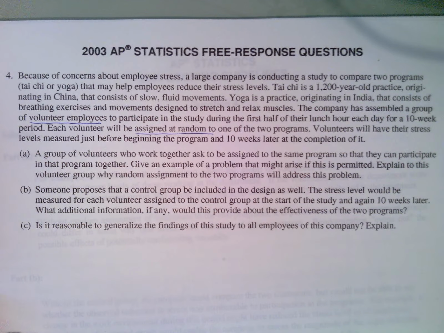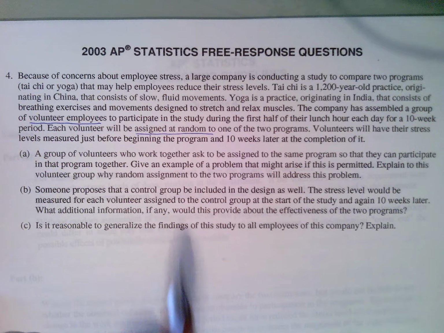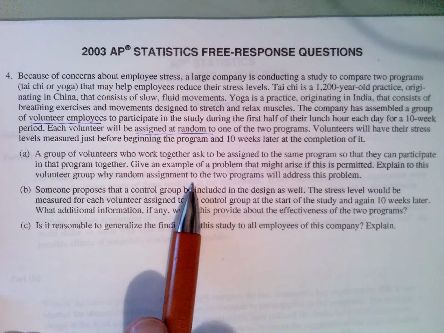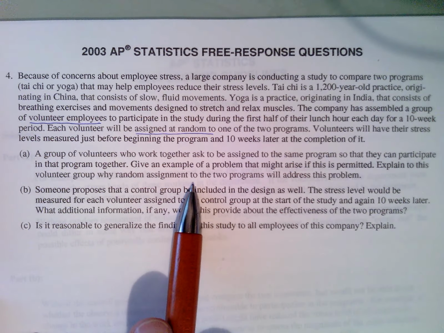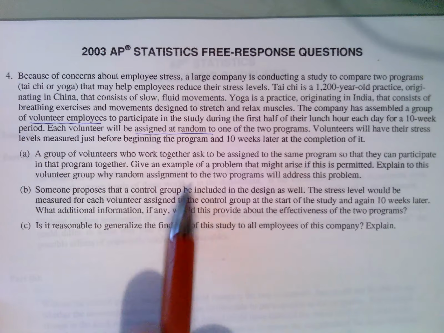So randomness is important. That's kind of the focus of part A: we need randomness so that the confounding variables get evened out in the different groups, and we don't get any kind of grouping going on where only one type of thing is going in each group.